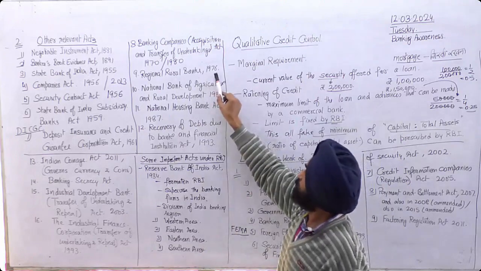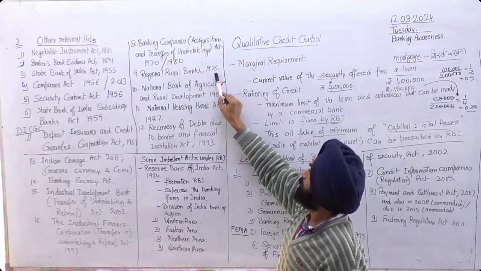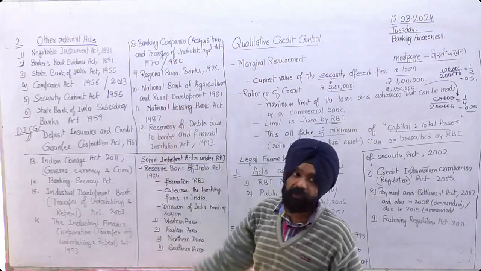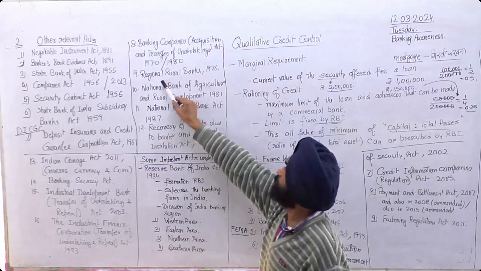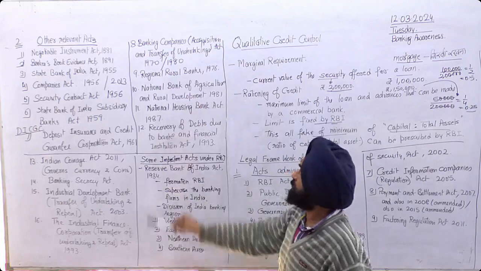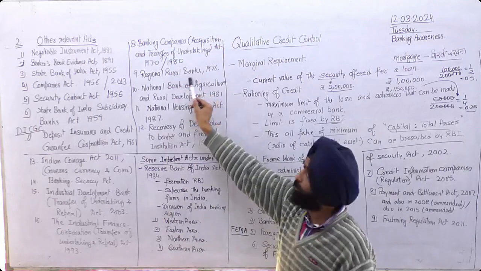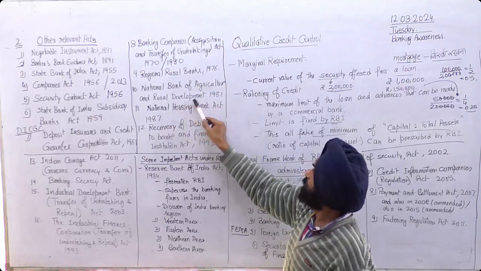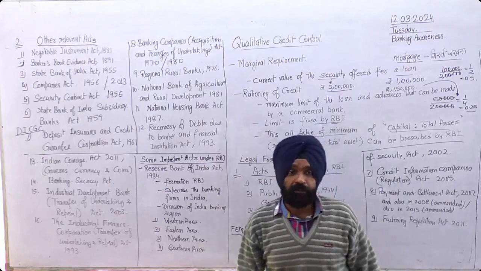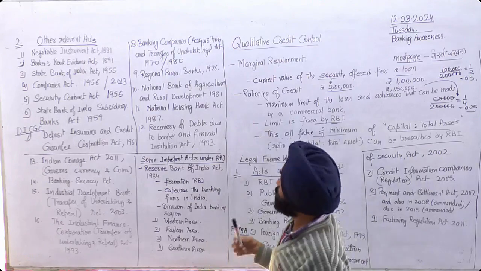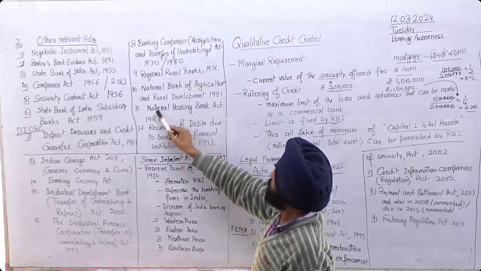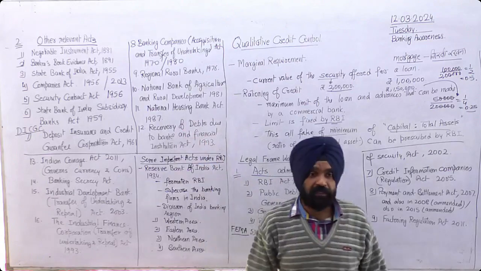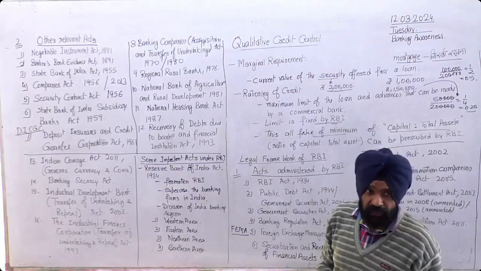So there must have been a certain economic issue that the government or RBI decided to address by expanding the banking sector into rural areas, through rural banks. Similarly, National Bank for Agriculture and Rural Development 1981. So it comes after the Green Revolution. National Housing Bank Act 1987, and we have studied it as a subsidiary of RBI.